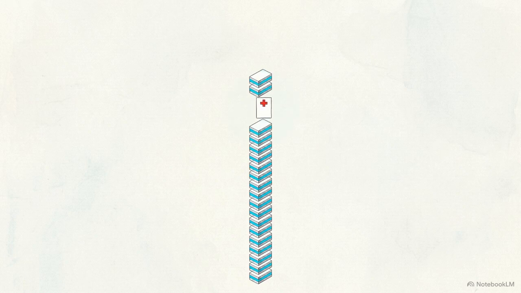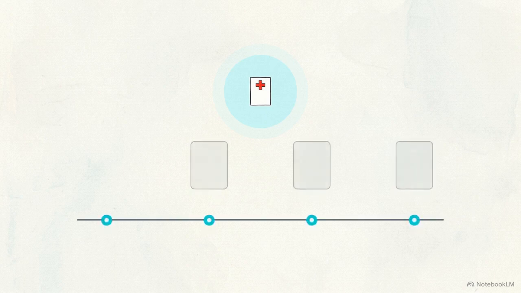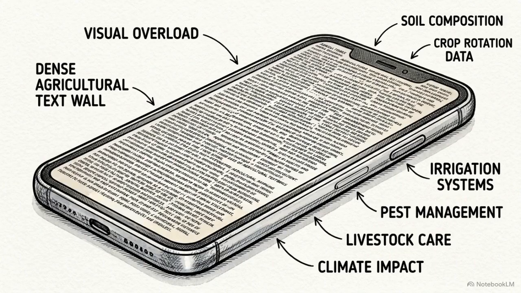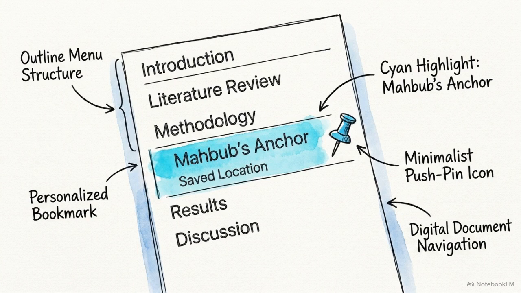Mahbub uses Extract Pages to isolate page 2, a first aid quiz, into a focused file. He then modifies page labels, adding a numerical prefix to keep documents in sequential order. To avoid the friction of scrolling through the text later, he creates a personalized bookmark in the outline, establishing a permanent anchor he can return to with one tap.